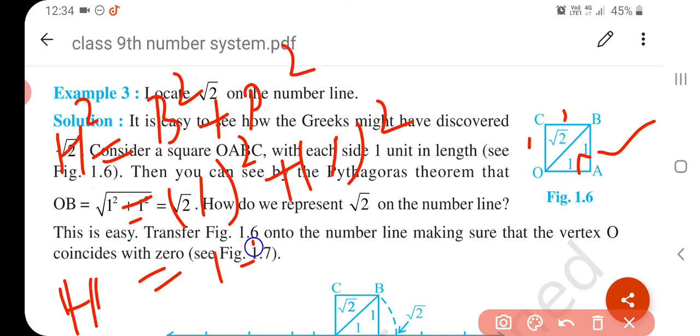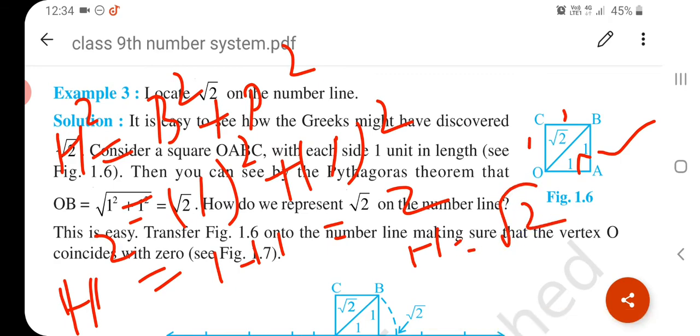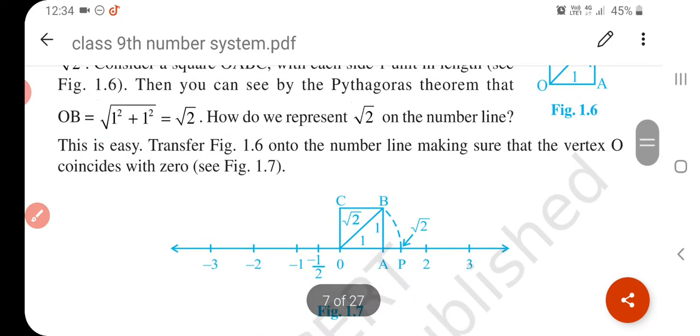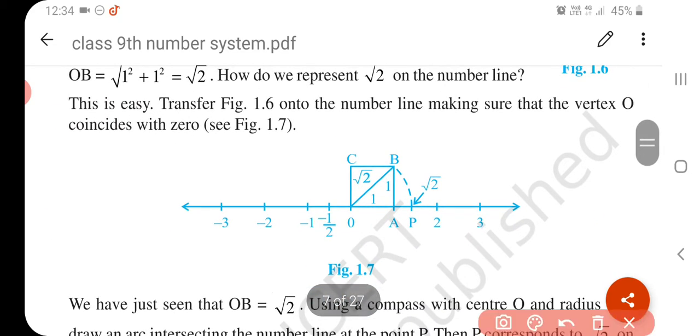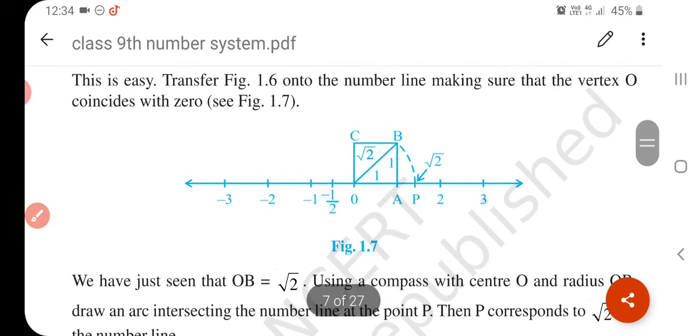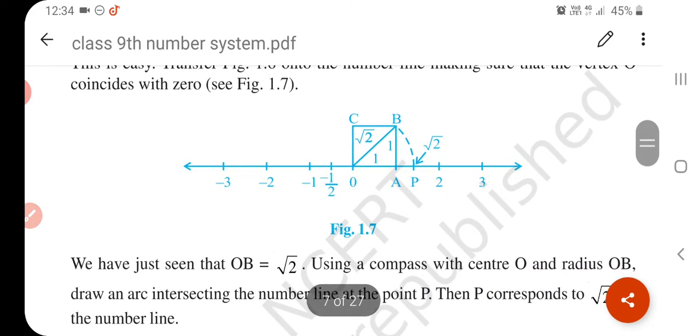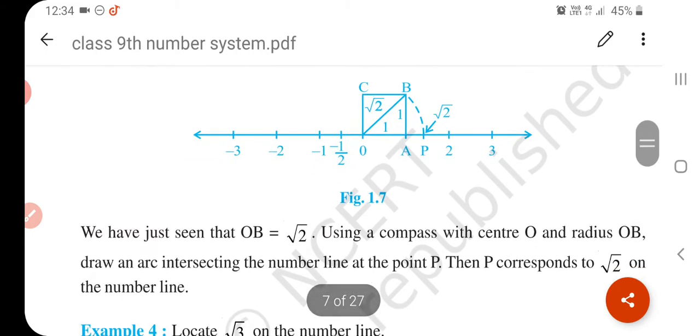Okay, 1 plus 1, h square is equal to 2. So h is equal to √2. So it is our √2. Okay, if it is √2, then we can easily draw this √2 on the number line. Okay, understand? In this way we can draw any irrational number on the number line.